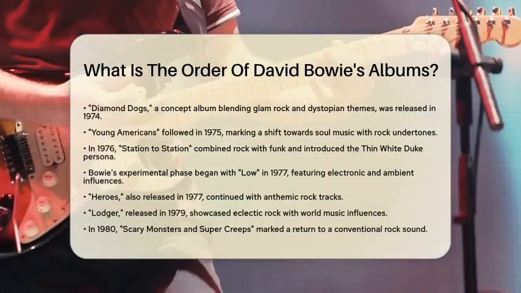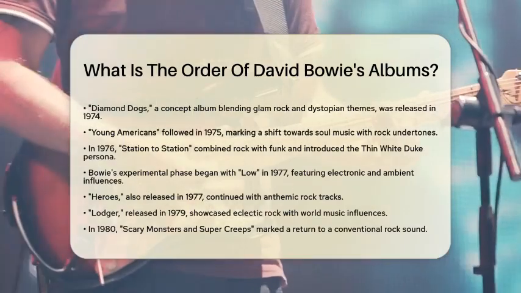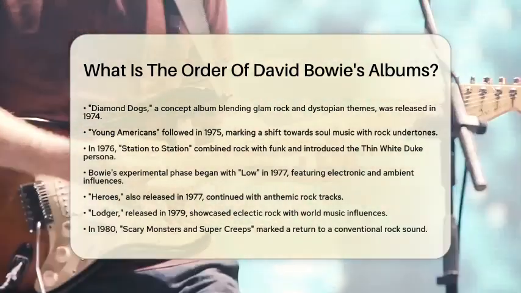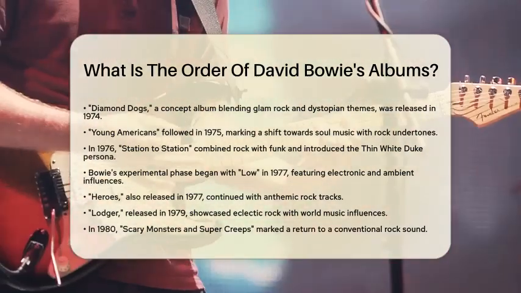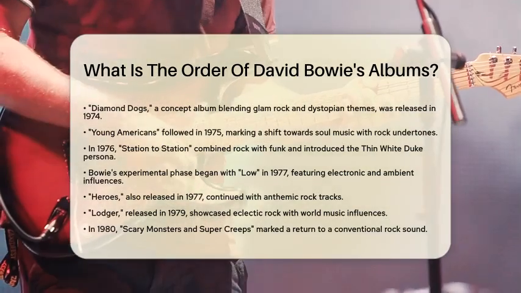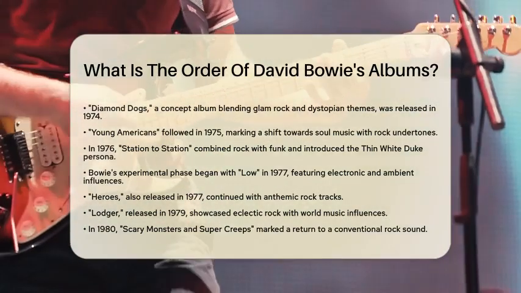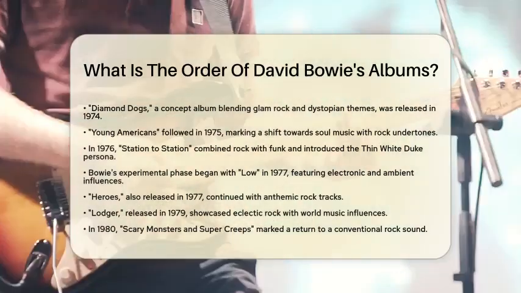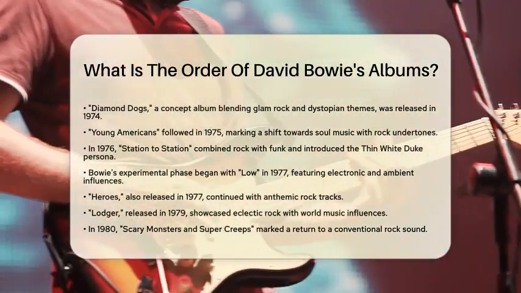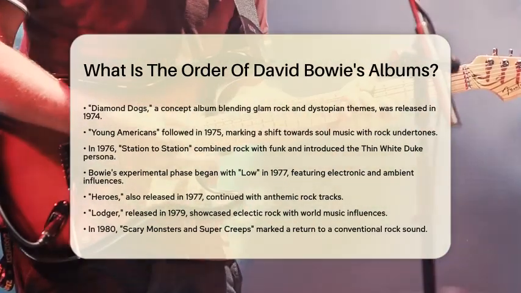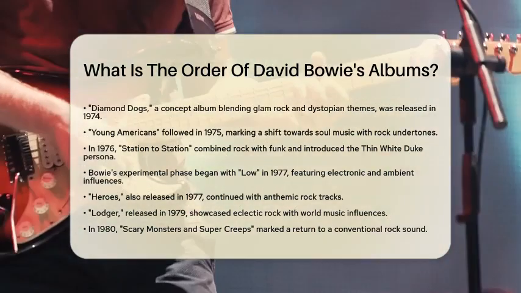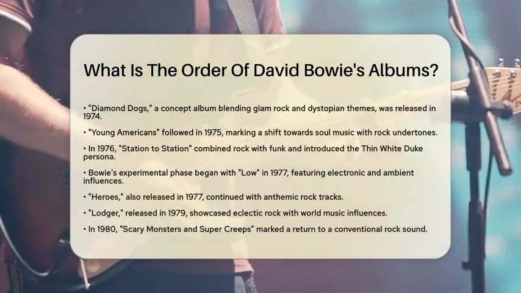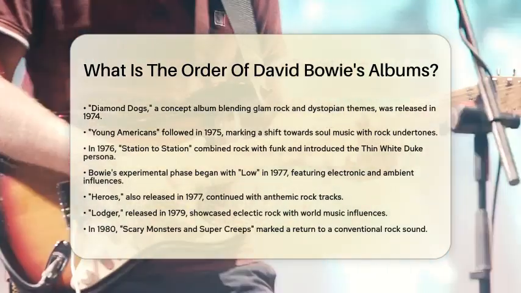In 1973, he continued with Aladdin Sane, which had a rawer, more rock and roll riff-driven sound. Later in 1973, Bowie released Pin Ups, a covers album paying tribute to classic rock songs from the 1960s. In 1974, he presented Diamond Dogs, a concept album blending glam rock with dystopian themes.